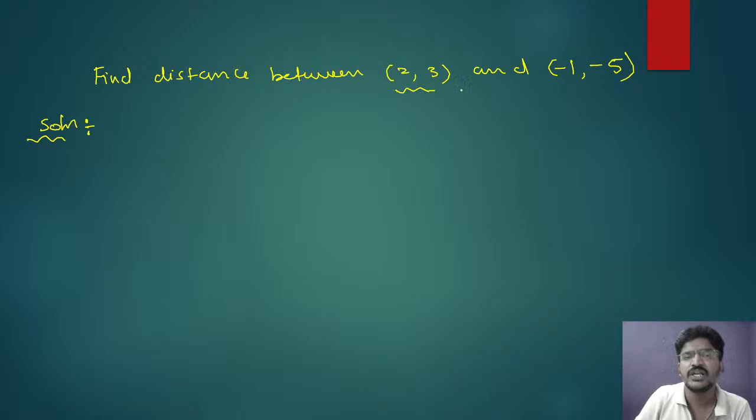Find the distance between (2, 3) and (-1, -5). Quickly solve it and tell me the answer. This is a problem from your 10th standard.